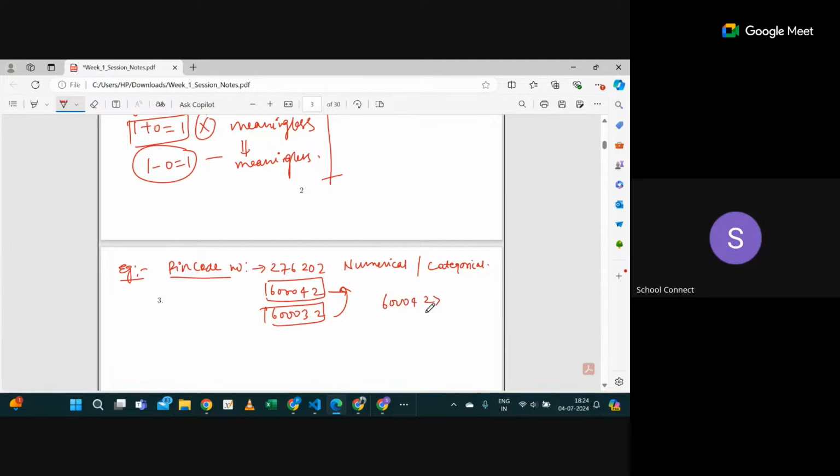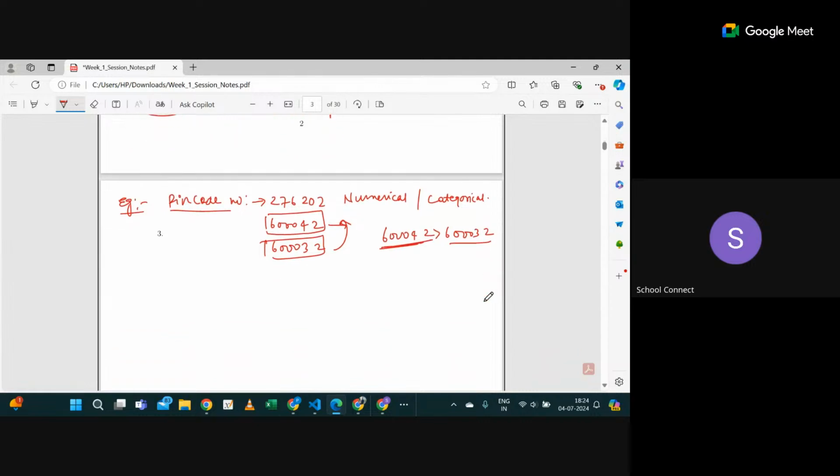Mathematically, if you talk about some 6 digit number, you will see this one is greater, but there is no meaning. You cannot perform any meaningful mathematical operation on it. Got it? A similar example is the jersey number of cricket players.